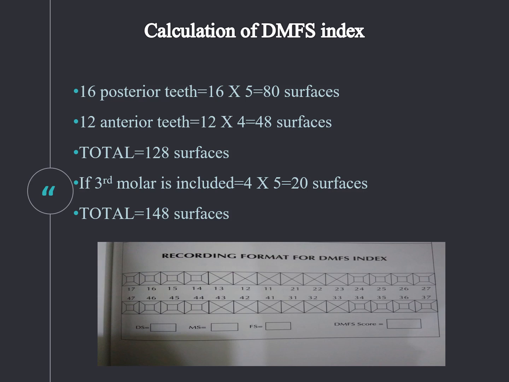Below 15 years, it is not considered missing by the WHO. While recording in those above 30 years of age, a tooth is recorded as missing for any other reasons, not only decay. Any missing tooth is considered as missing in the 1997 criteria. So these are the modifications explained by the World Health Organization.